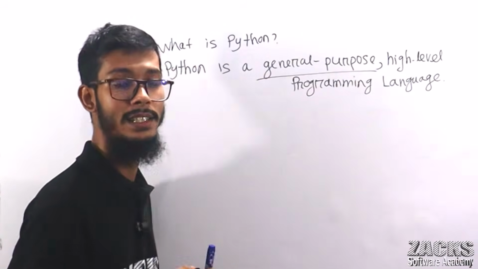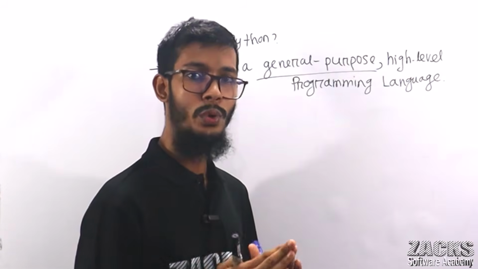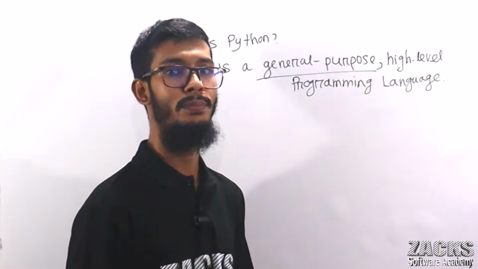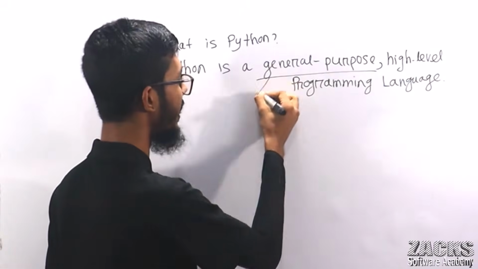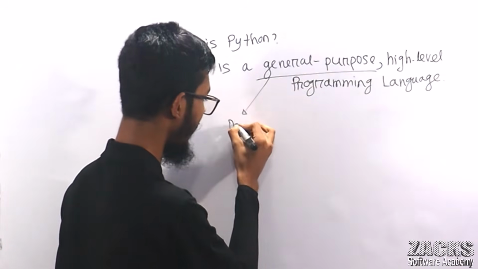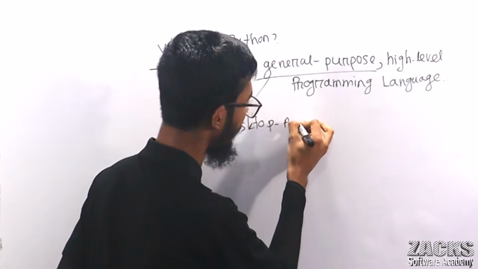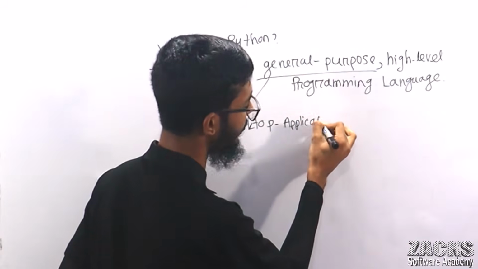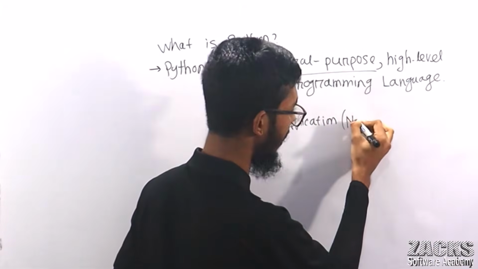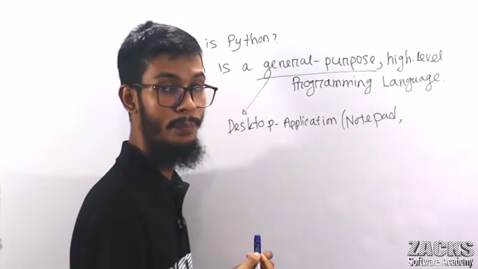Sir, what does general purpose mean here? General purpose means we can create almost everything using the Python programming language. We can create web applications, or desktop applications. Sir, desktop application means, for example, your Notepad, your Notepad plus plus, your VS Code.